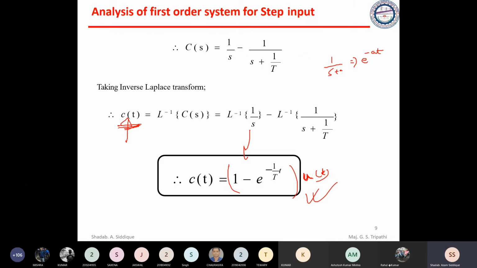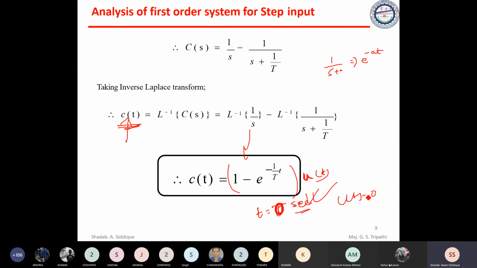Now we will take this equation c of t and try to substitute different values of t. We substitute small t equal to 0 seconds, and also one time constant. What will happen at 0 seconds? This exponent will be 0, so e to the power 0 is 1, and 1 minus 1 is 0. So at t equal to 0, c of t is 0. There is no response at all. Response will be 0, and you are applying a unit step input.